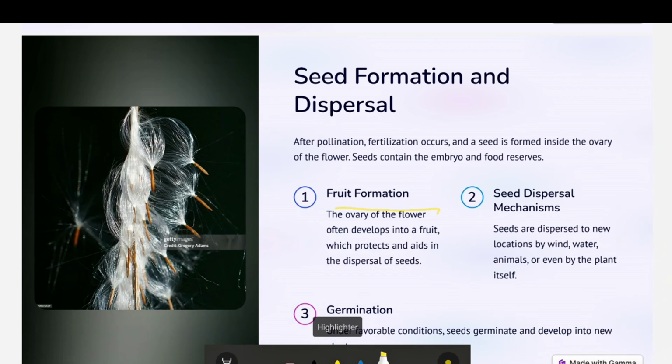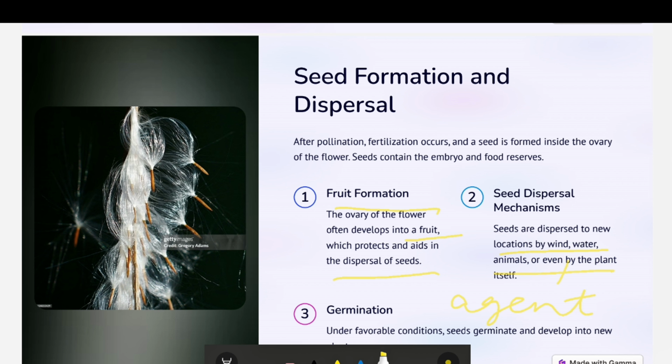So fruit formation: the ovary of the flower often develops into the fruit which protects the seeds. In the seed dispersal mechanism, seeds are dispersed into new locations by wind and water. These are known as the agents of dispersal, or you can say the pollinators, because they are helping the plants to pollinate.